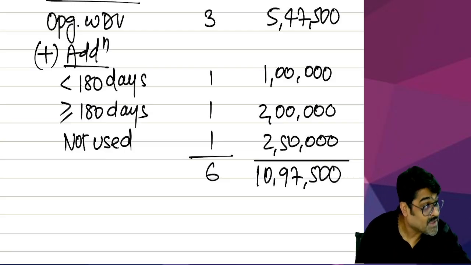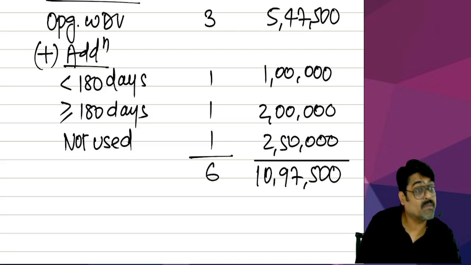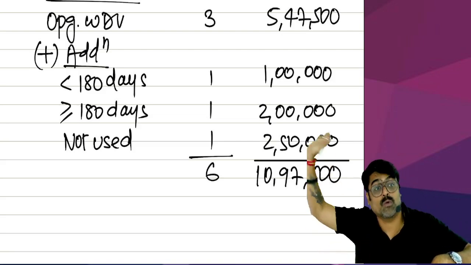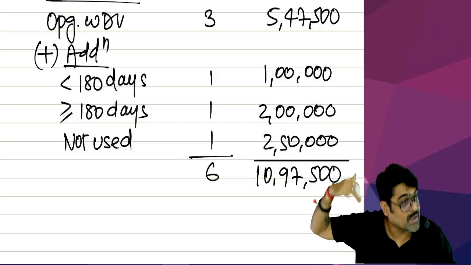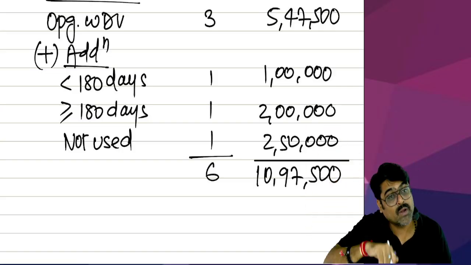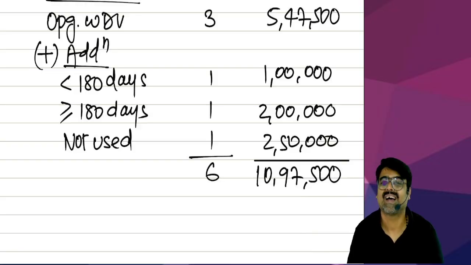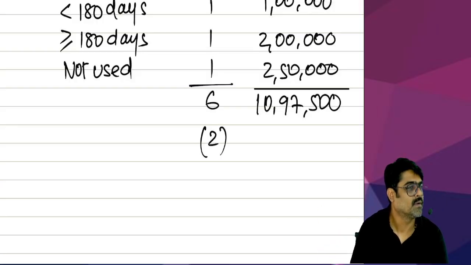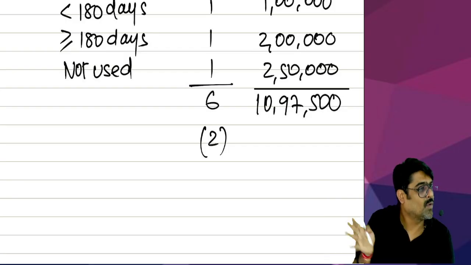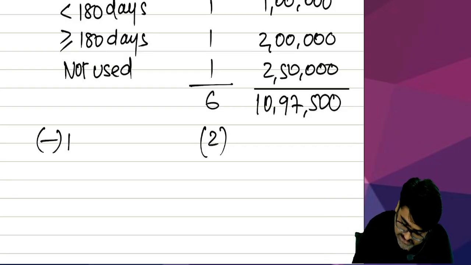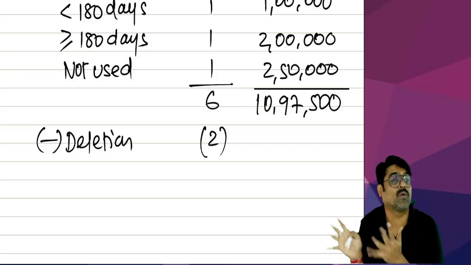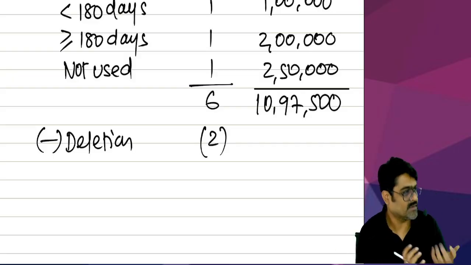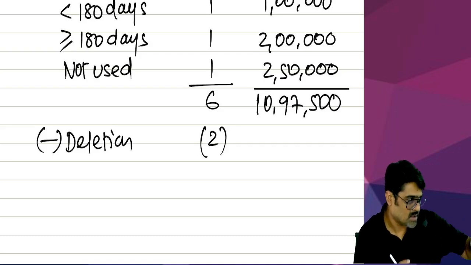So do you have plant and machinery in the block? Out of that plant and machinery, if some plant and machinery is going out of the business, meaning sold, scrapped, etc., then they are going to go from this block only, no? So how many assets are going? For example, 2 assets gone. Coming means addition. Going means deletion. So how many assets are going? 2. Part of the assets going, part of the block going.